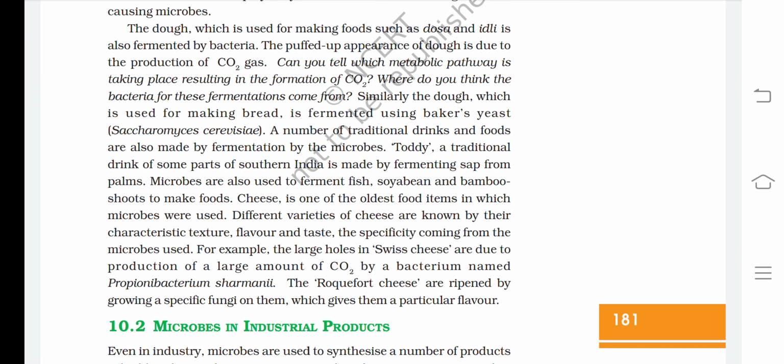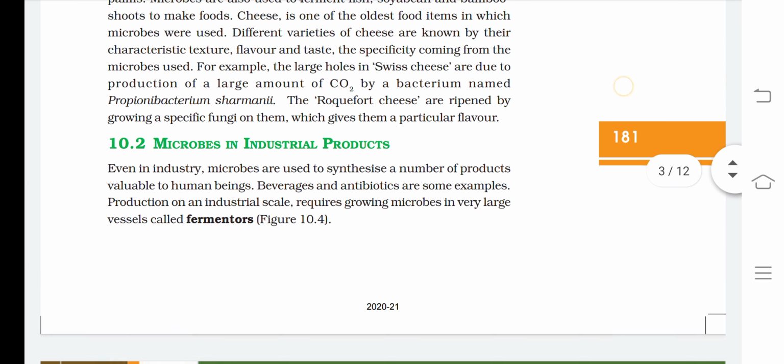Cheese is one of the oldest food items in which microbes were used. Different varieties of cheese are known by their characteristic texture, flavor, and taste, the specificity coming from microbes used. For example, the large holes in the Swiss cheese are due to the production of a large amount of CO2 by the bacterium named Propionibacterium shermanii. The Roquefort cheese is ripened by growing a specific fungus on it, which gives it a particular flavor.